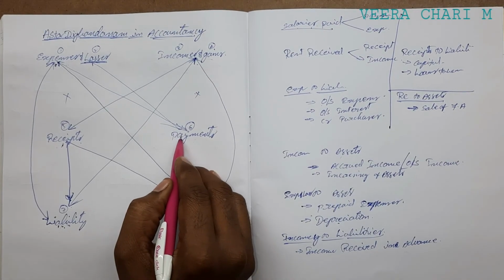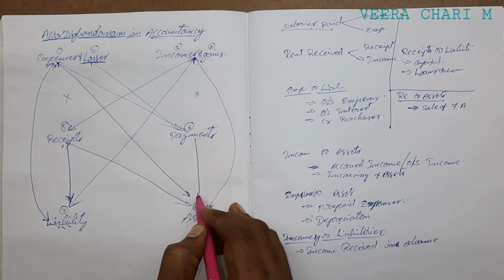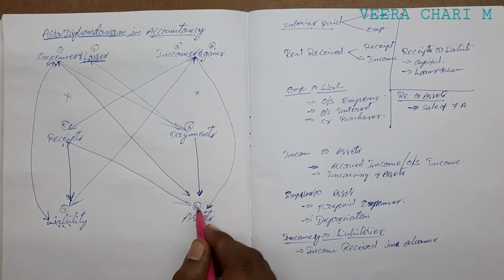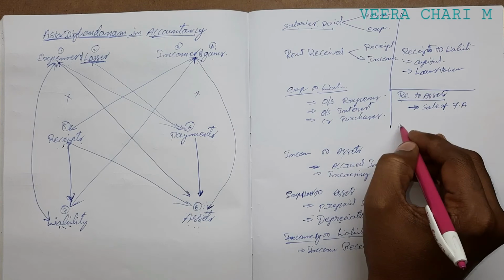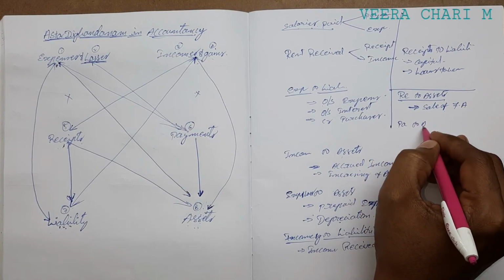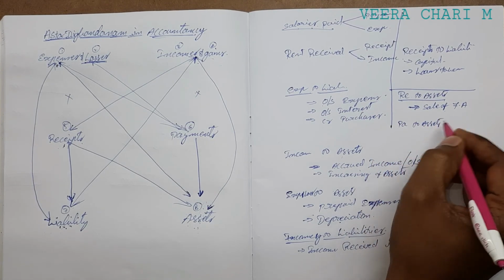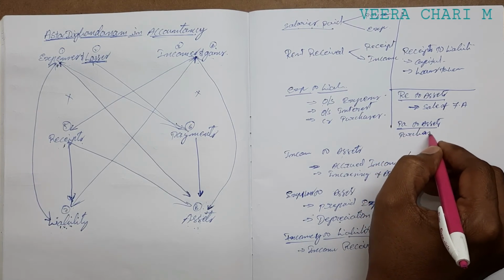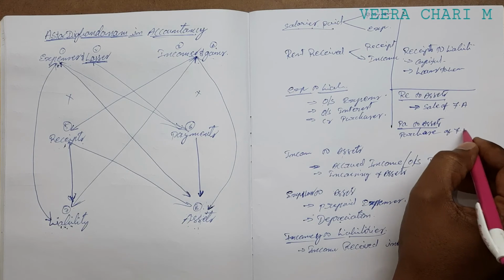Next, payments to assets. The relation is purchase of fixed assets.